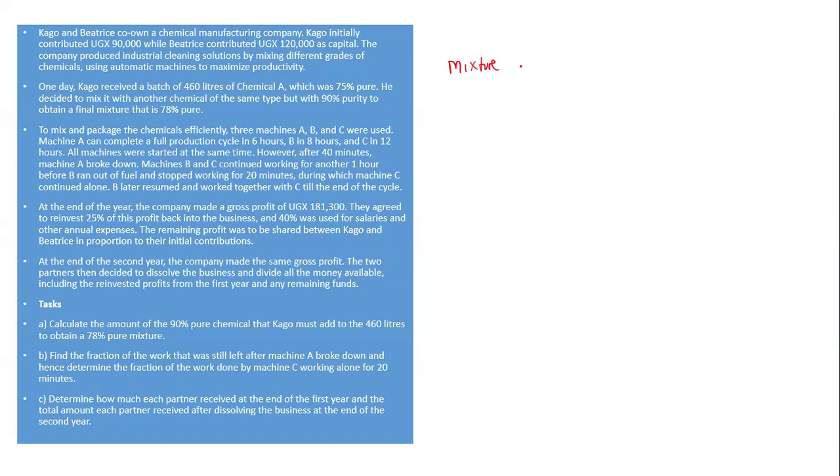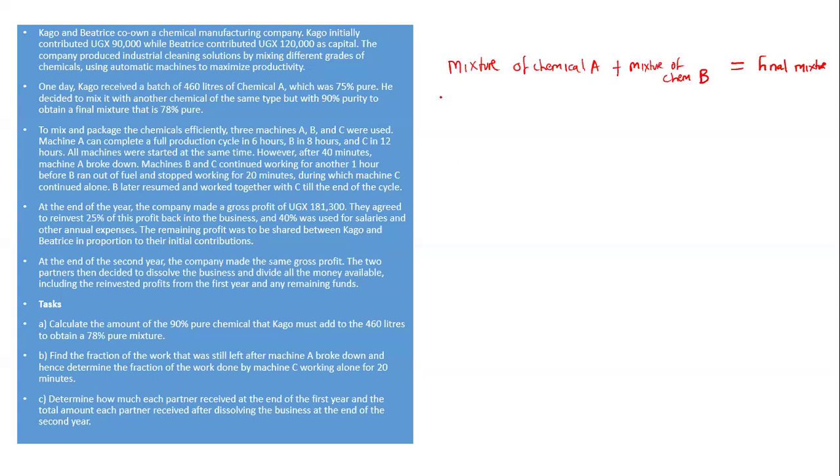I'm going to call it the mixture of chemical A, plus the mixture of chemical B, which should give us our final mixture. Now that is the simple equation we do have. When I get the number of liters of the first chemical plus the number of liters of the second chemical, I must be able to get the final mixture.